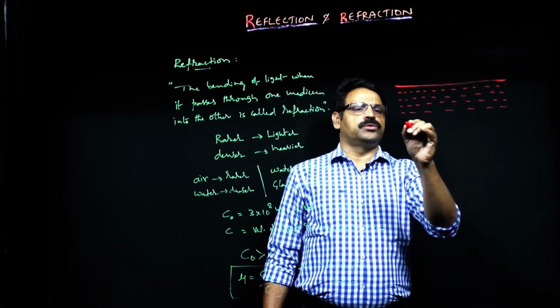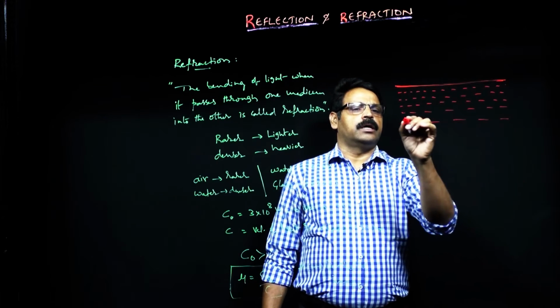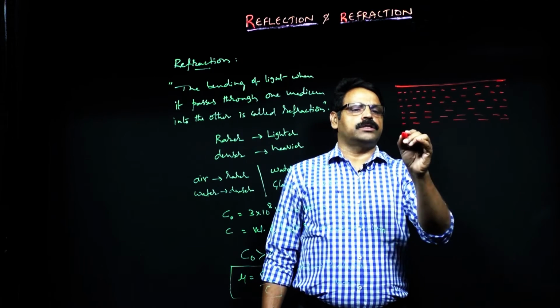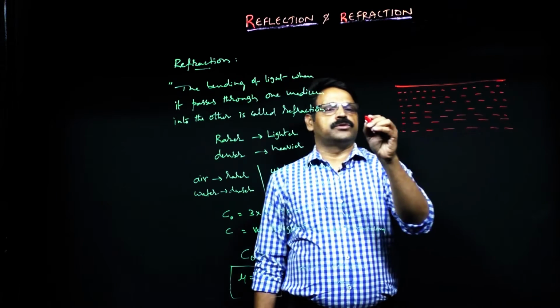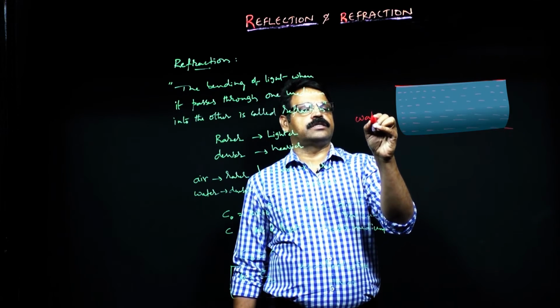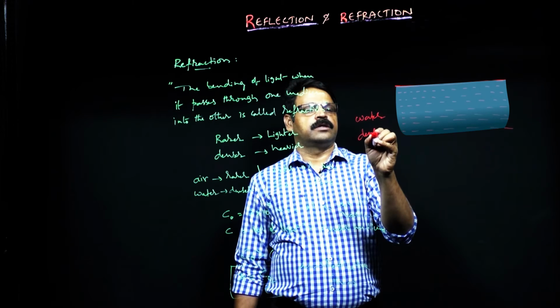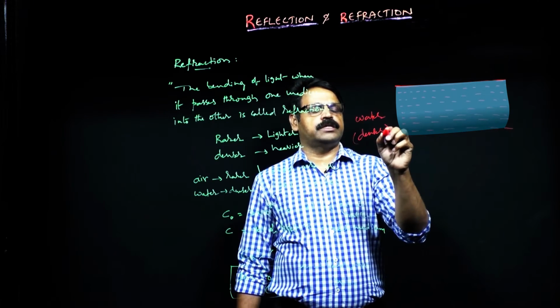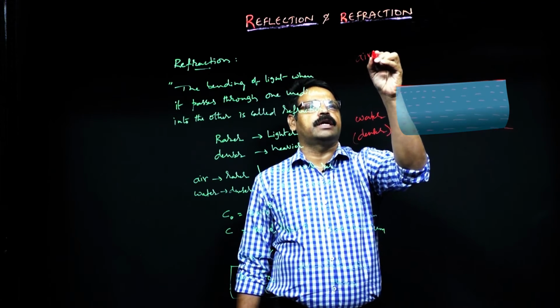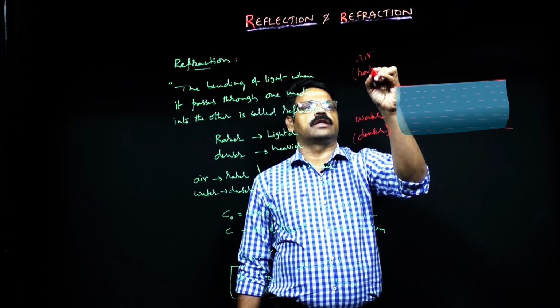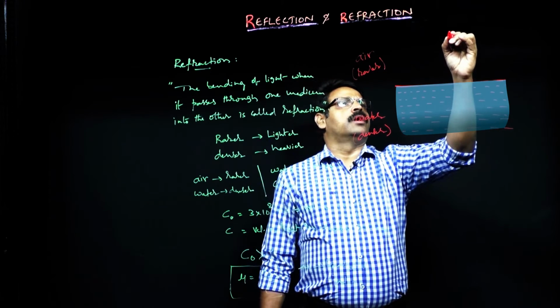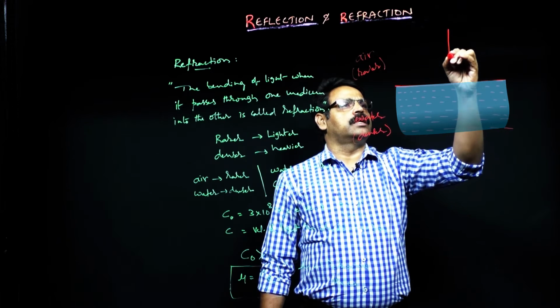As I told you, air is going to be rarer medium and water is going to be denser medium. For the sake of convenience, I am just explaining in terms of air and water.